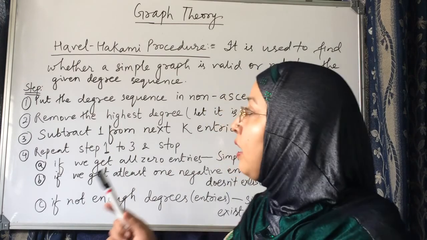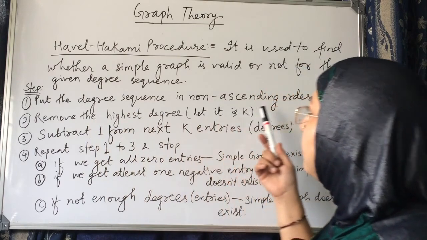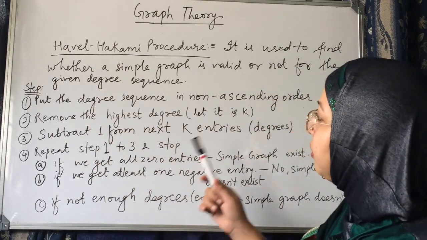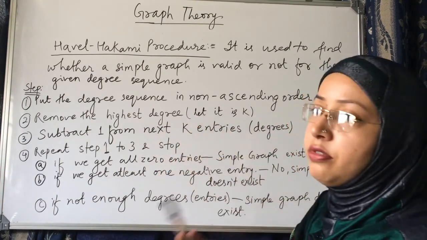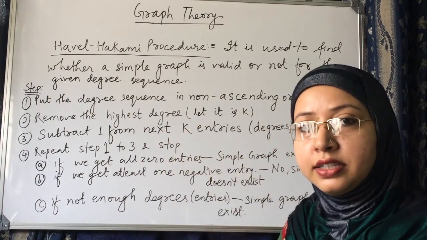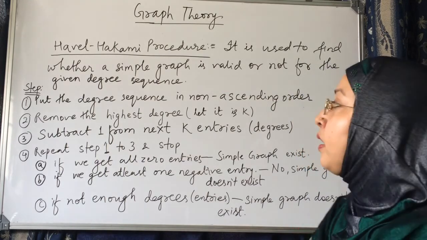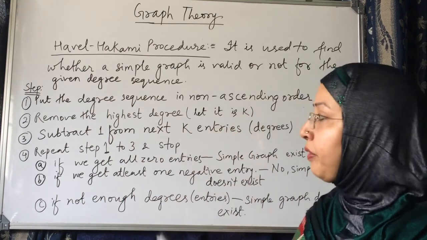There are some steps. First step: put the degree sequence in non-ascending order and remove the highest degree from that sequence. In that sequence, choose the highest degree and call it k.